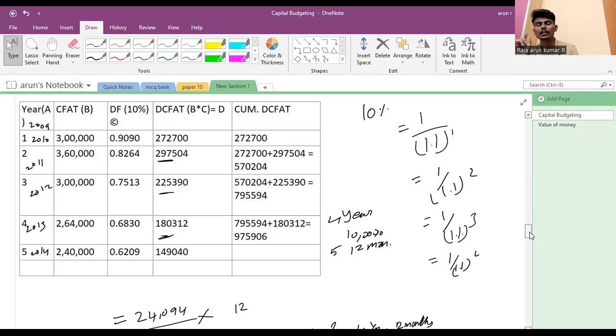The value of 1 rupee next year is reduced by the discounting factor. The compounding factor increases the value. The discounting factor reduces the value. There are two factors that reduce the value, interest and inflation. The basic concept is there. The discounted payback period is based on the basics of the payback period.